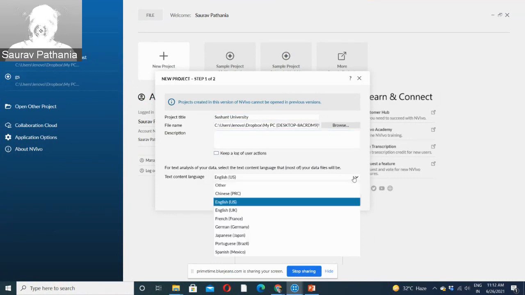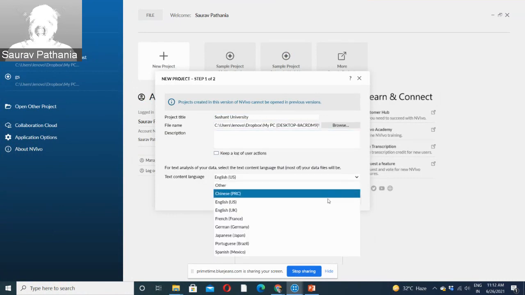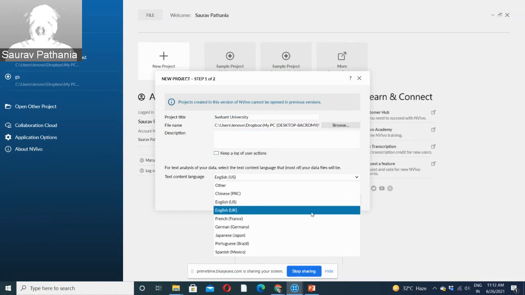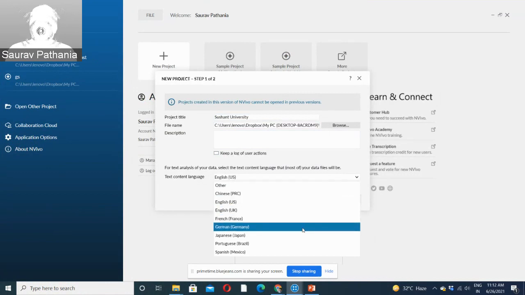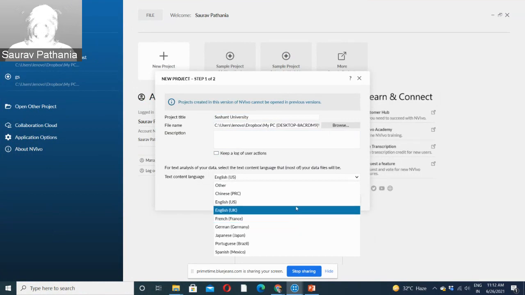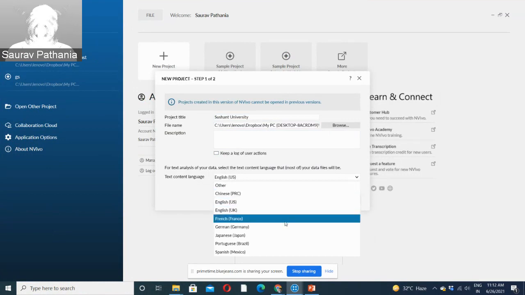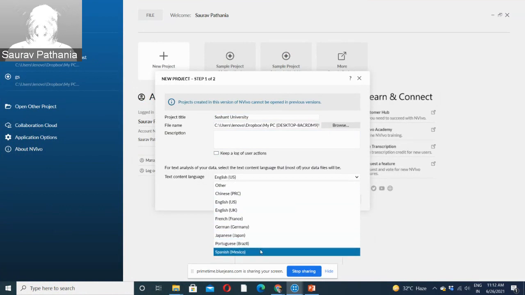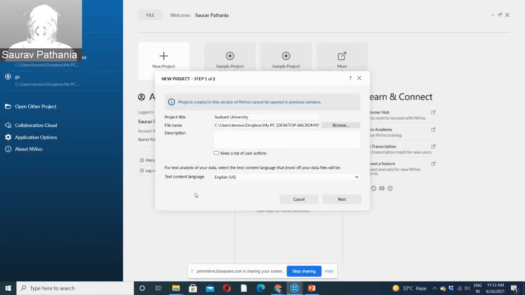NVivo understands these 7 languages. So if your project is in these languages, it will understand. By understand, it means NVivo has an inbuilt dictionary inside it, so it understands the language, the meaning of the words. English is the language we usually primarily work in, but if you're working in Chinese, French, German, Japanese, Portuguese, it will understand those also.